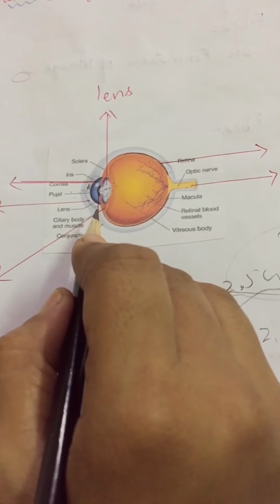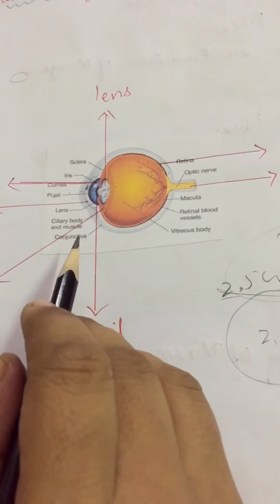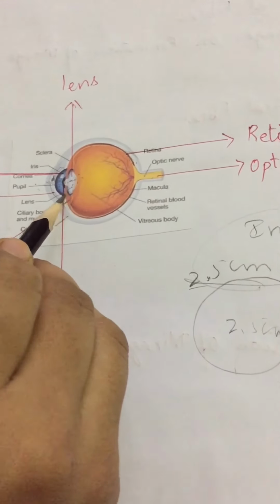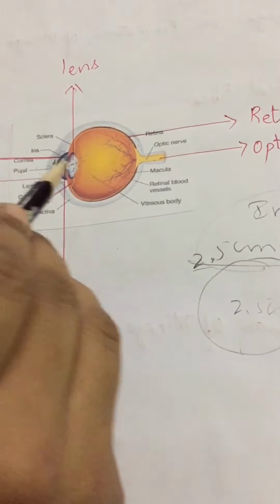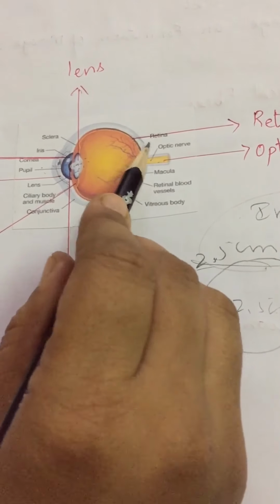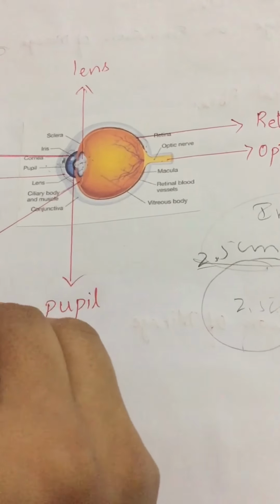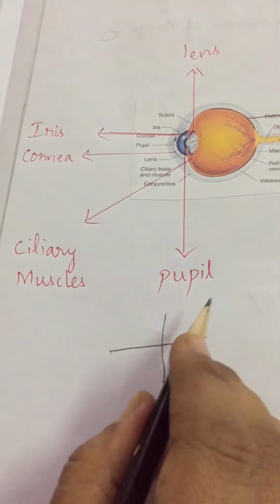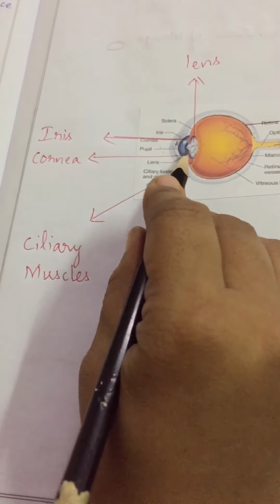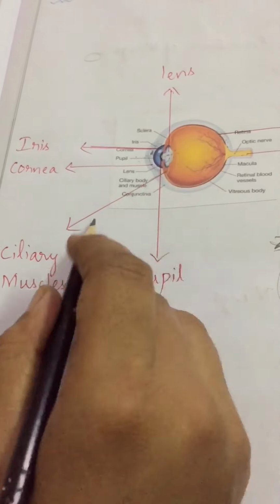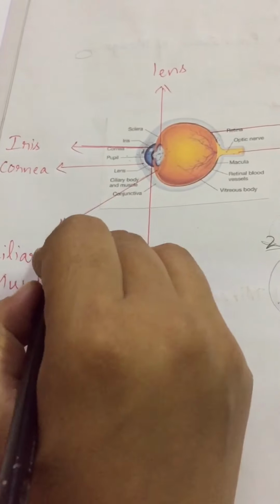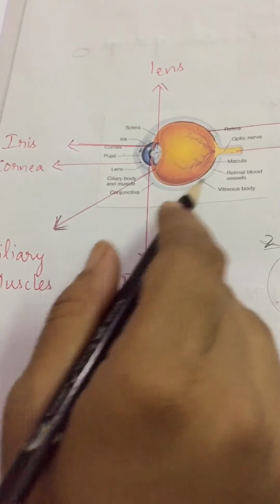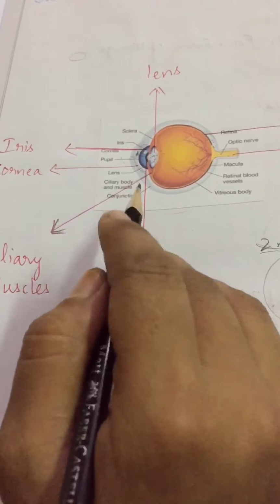These ciliary muscles help the eye lens to change its focal length by changing the radii of curvature of the eye lens. When we want to see an object, whether it is far or near, the image will form on the retina only, as I just said. So these ciliary muscles will help the eye lens to adjust the focal length. After adjusting the focal length only, the object's image will form on the retina. So this is what the ciliary muscles will do. Am I clear, children?